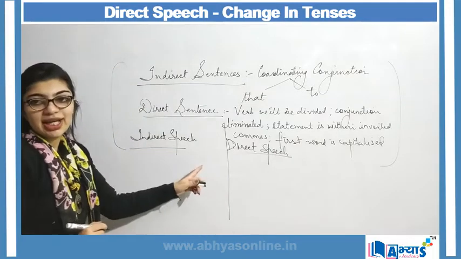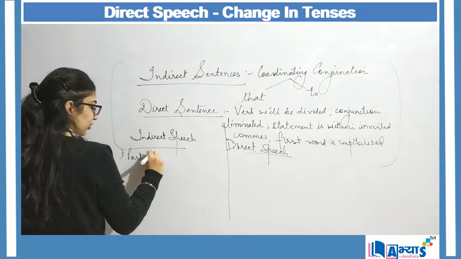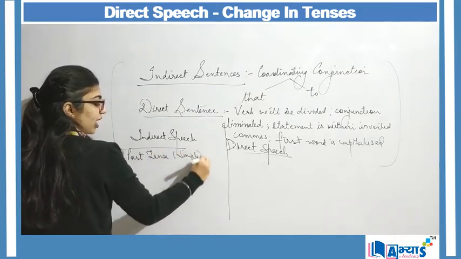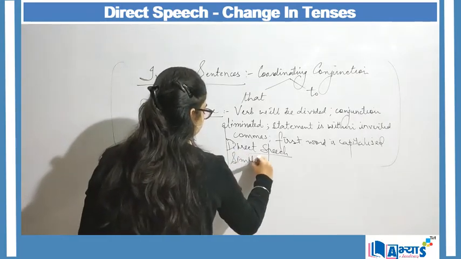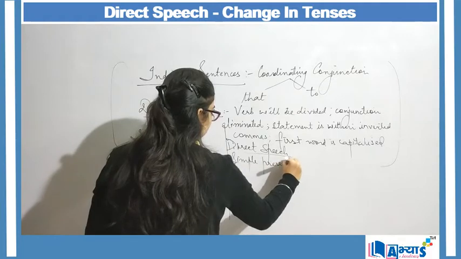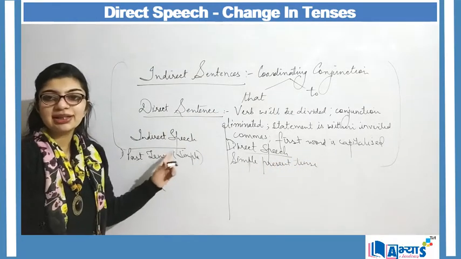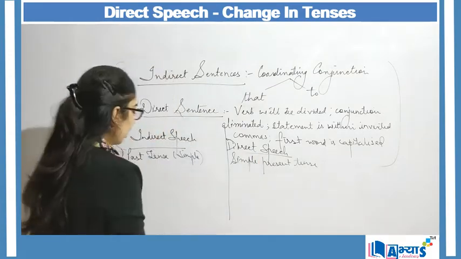So if my indirect speech contains a past tense, a simple past tense will change to a simple present tense in my direct speech. A simple past tense in indirect speech changes to simple present tense in direct speech.